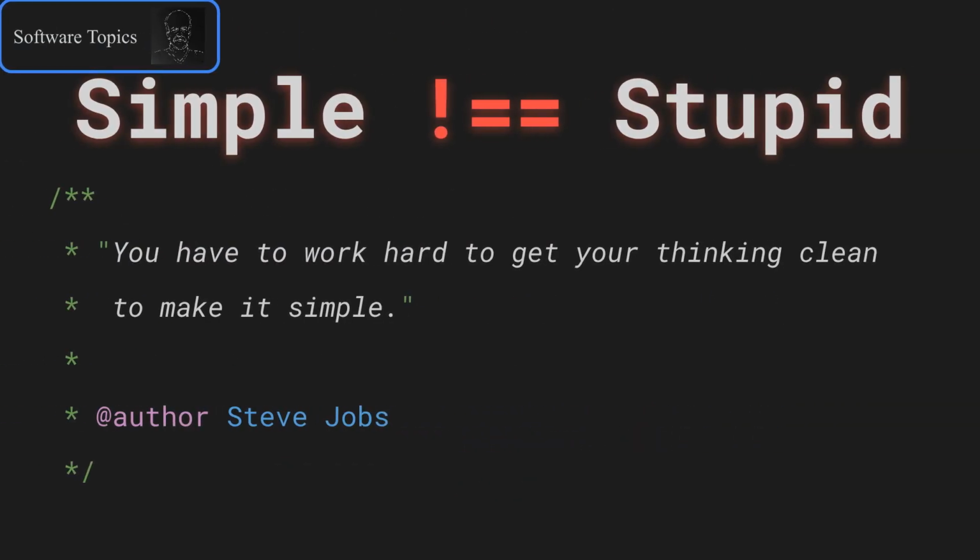Be careful though. Simple does not mean stupid. It takes more effort to distill a complex problem into a simple solution than it does to write a messy one. As Steve Jobs said, you have to work hard to get your thinking clean to make it simple.